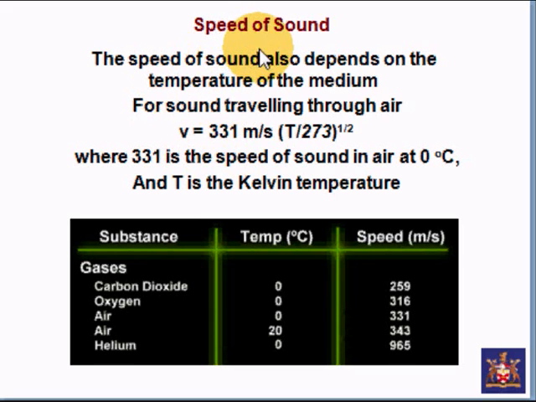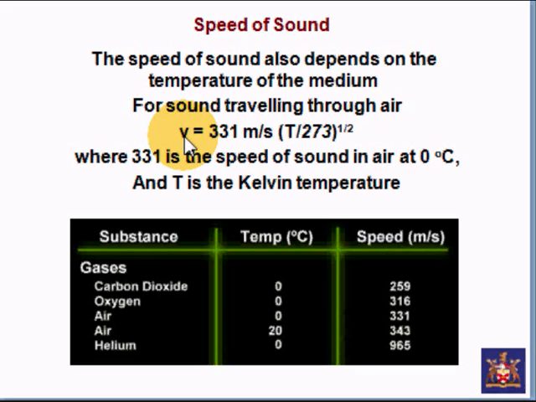Okay, then look, the speed of sound in air is also dependent on the temperature of the medium, or the air in this case. So for instance, the velocity is equal to 331 meters per second multiplied by the actual temperature of the medium divided by 273 to the power of a half there, you see. Temperature is measured in Kelvin, as you see, and 0 degrees Celsius is 273. So depending on your temperature, you're going to be more than 273 or you're going to be less than 273. And what you do is you multiply, the brackets means multiply, so you multiply by the 331 meters per second, and that will give you the velocity of